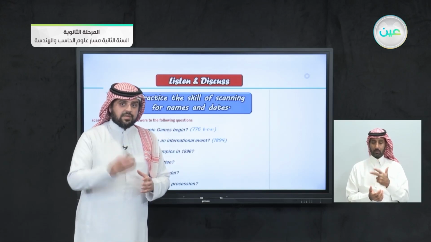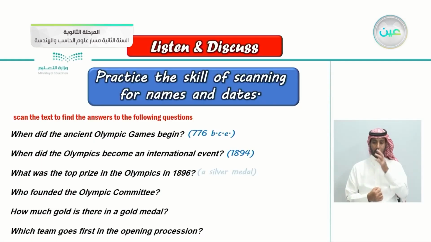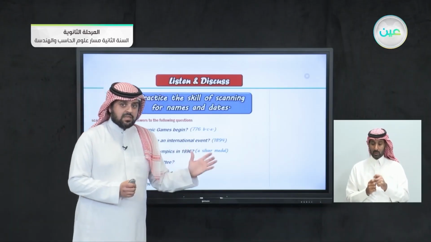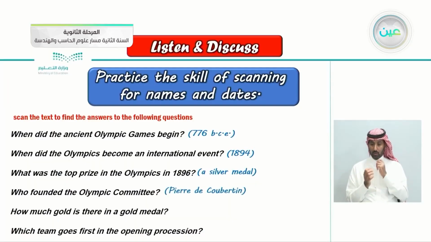In 1896, what was the top prize? If you get the first place, do you get a gold medal? Of course not. You get a silver medal. Who founded the Olympic Committee? We just mentioned his name earlier. So that's correct. The Frenchman who is also responsible for the Olympics becoming international is Pierre de Coubertin.